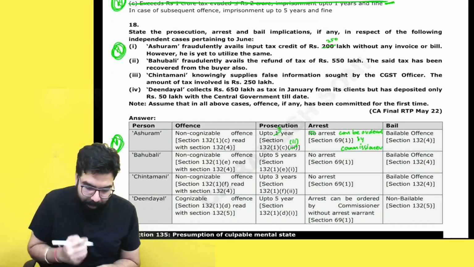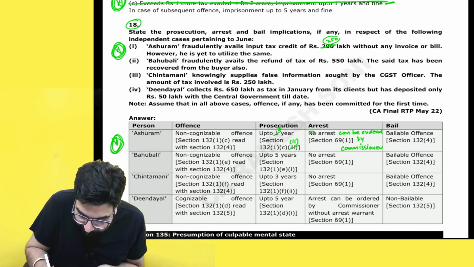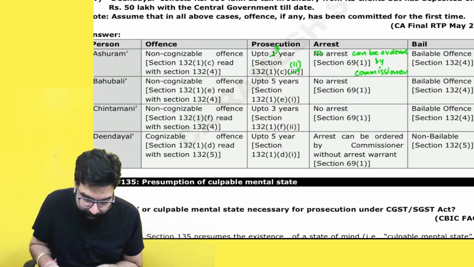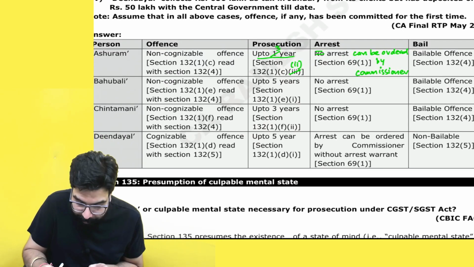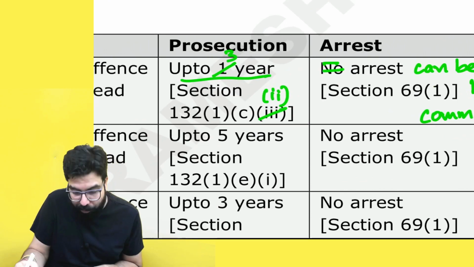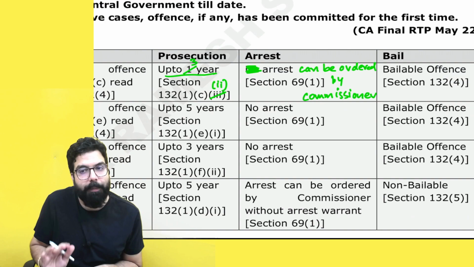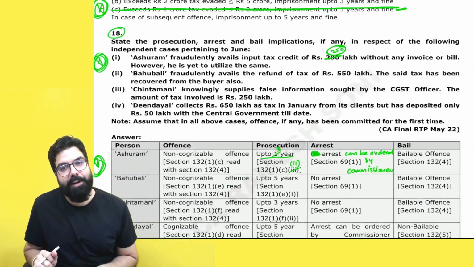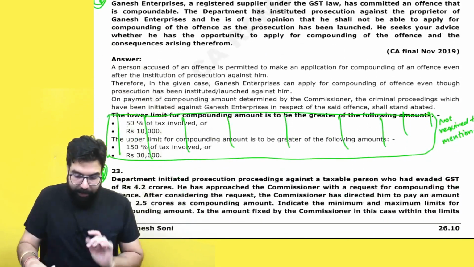Okay, sir. Here in question number 18, make this 200 lakh as 250 lakh, and here in the answer you have to make it up to 3 years. Here you can see prosecution up to 3 years, and this arrest can be ordered by the commissioner. I hope this point is clear to all of you. This change has to be done. Okay, sir. Other than that, yes.